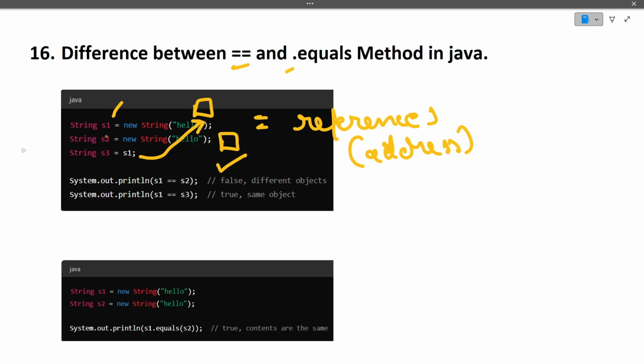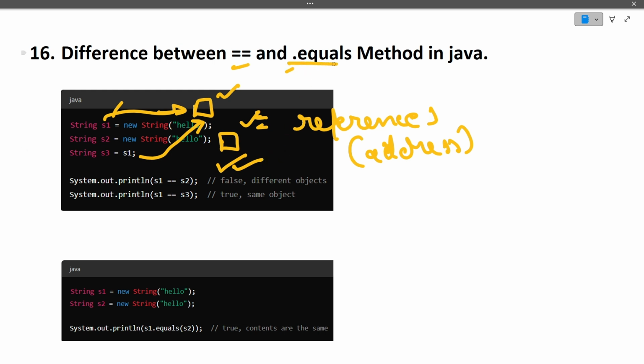Therefore, when we are doing s1 double equals s2, it is matching the references, and since s1 and s2 are at different memory locations, their references do not match, therefore it will return false. Whereas s3 is again pointing to s1, so when we are doing s1 double equals s3, it returns true because both s1 and s3 are pointing to the same memory location. This is what double equals does.